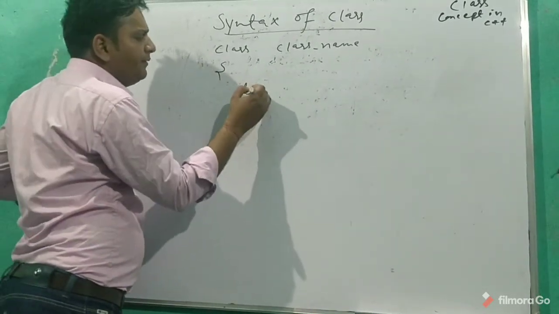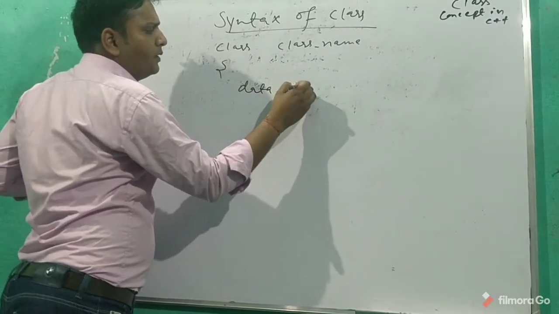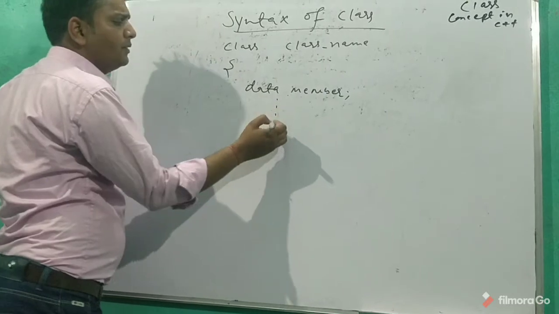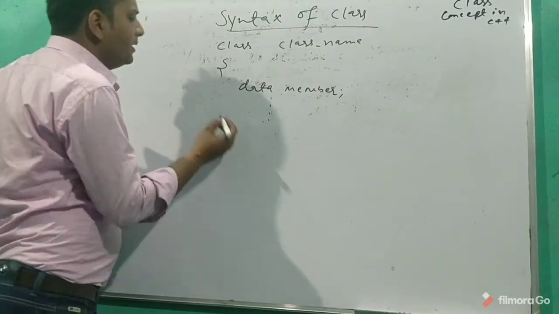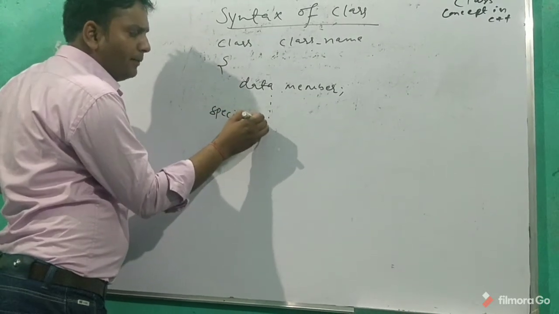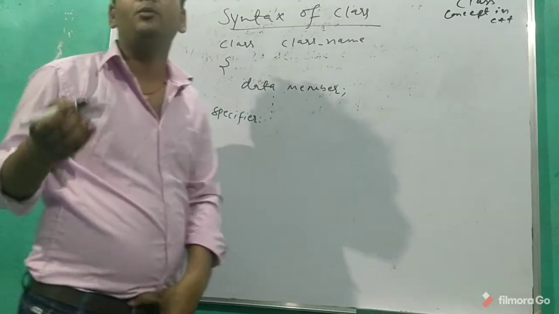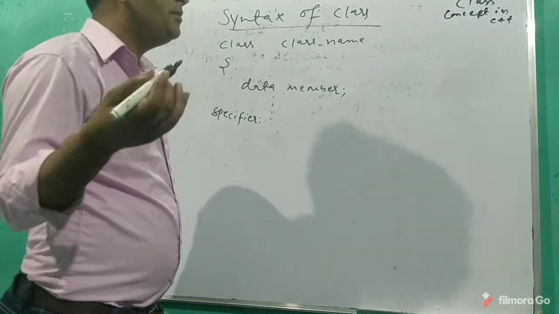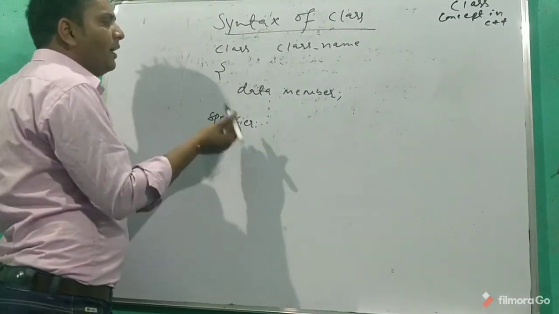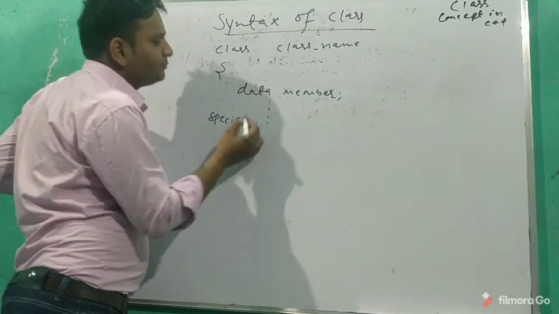So we have data members, and I don't know how many data members we are going to declare. Then we have an access specifier. By default it is the private specifier. Otherwise we have to specify which one we want: public, protected or private.